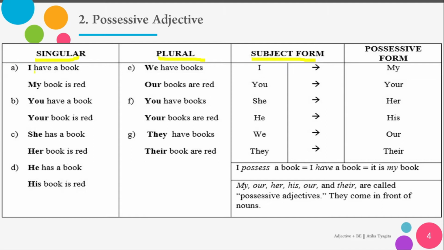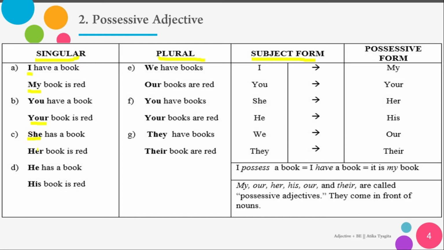So as you can see here, I have a book, and the color is red. So you can say my book is red. So the book here belongs to me. It's mine. And then you have a book. If you want to say it's possessive, you can say your book is red.